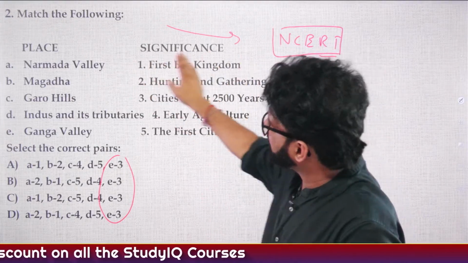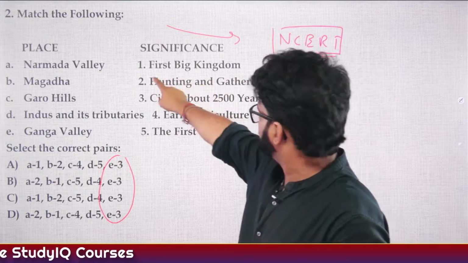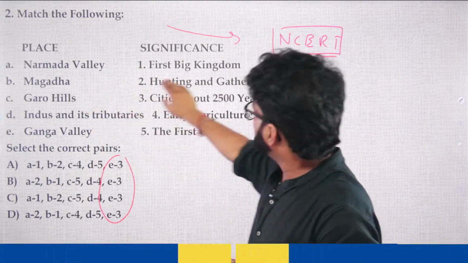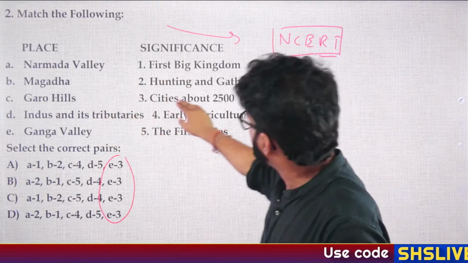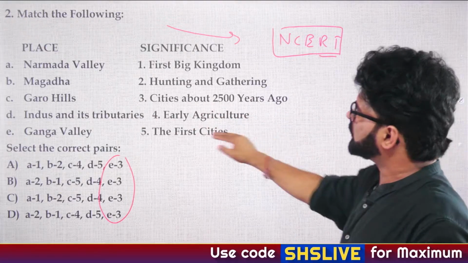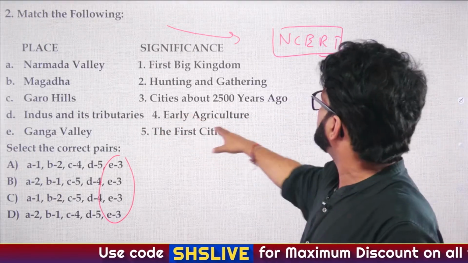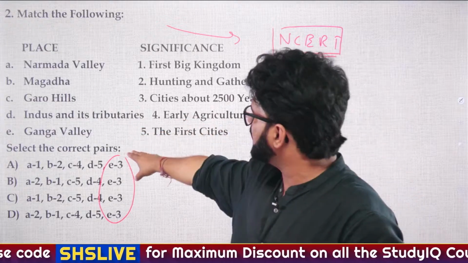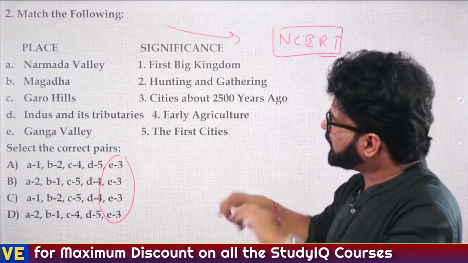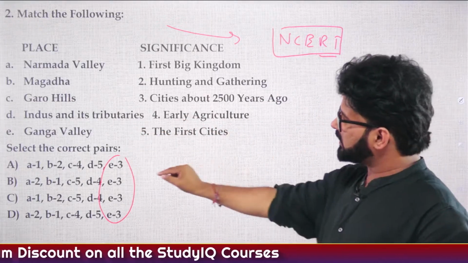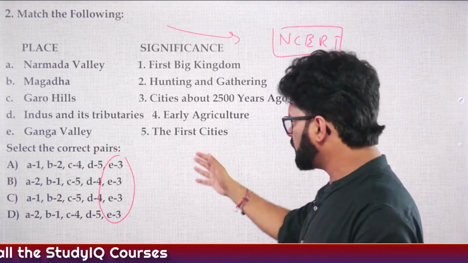So place and significance. A, Narmada Valley, first big kingdom, 1. B, Magad, second is hunting and gathering. C, Garo Hills, third is cities about 2500 years ago. D, Indus and its tributaries, 4 is early agriculture. E, Ganga Valley, 5 is the first city. And you have to match them. A option is a1, b2, c4, d5, e3.